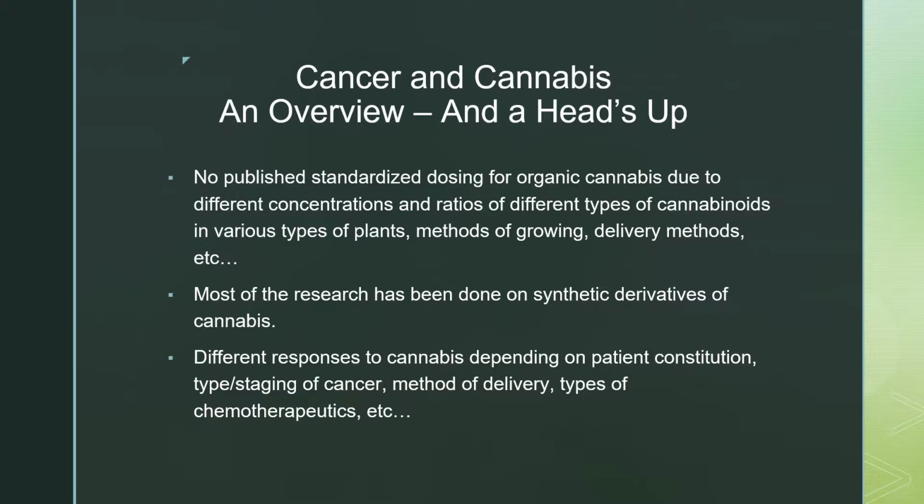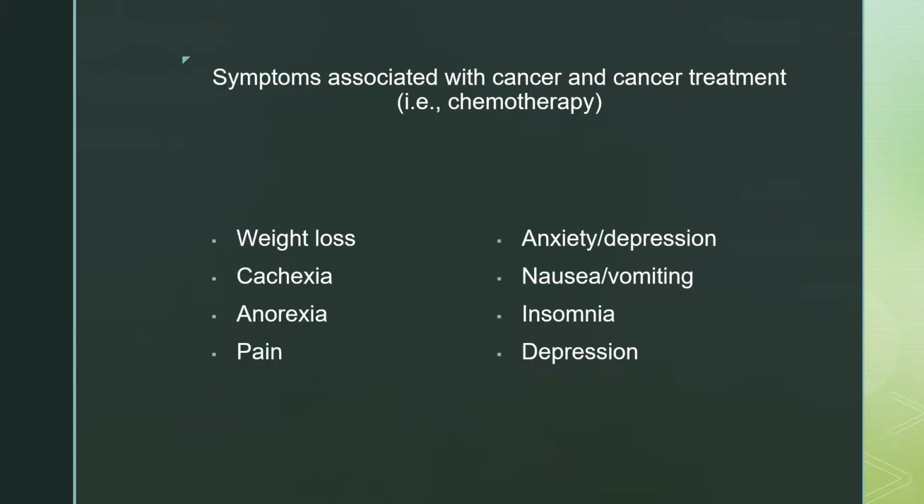Most of the research has been done on synthetic derivatives of cannabis. Different responses to cannabis depend on the patient's constitution, typing, staging of cancer, method of delivery, and types of chemotherapeutics. Symptoms associated with cancer and cancer treatment are as follows: weight loss, anorexia, pain, anxiety, depression, nausea, vomiting, and insomnia.